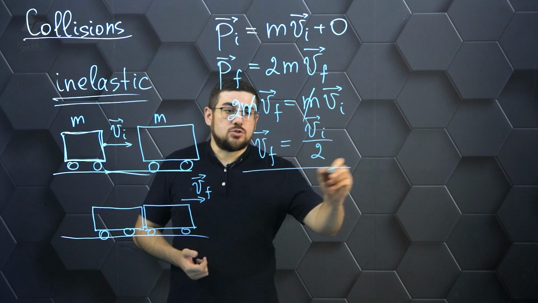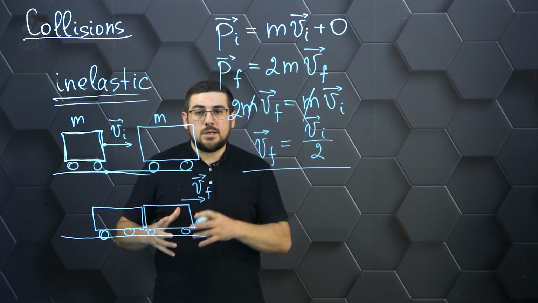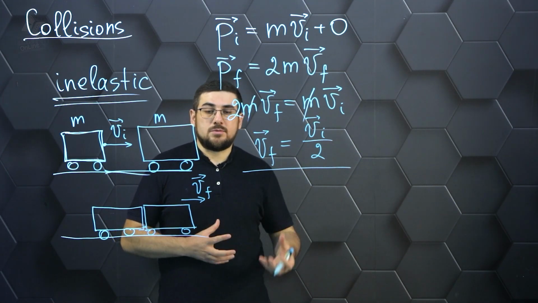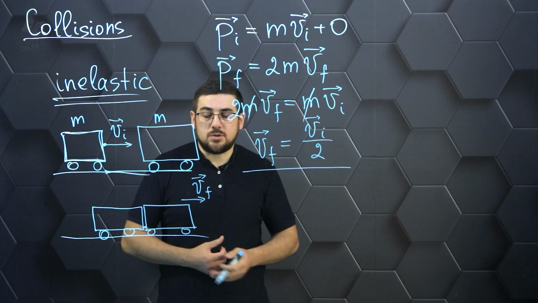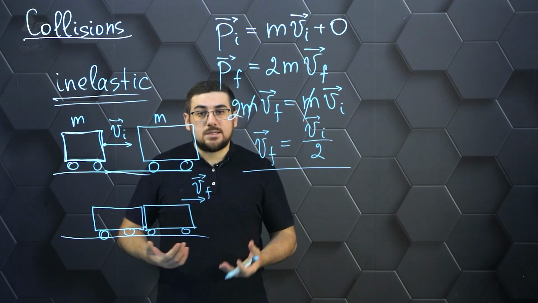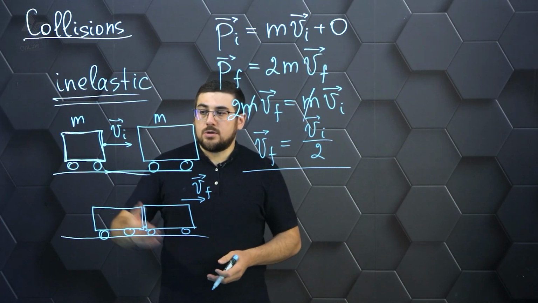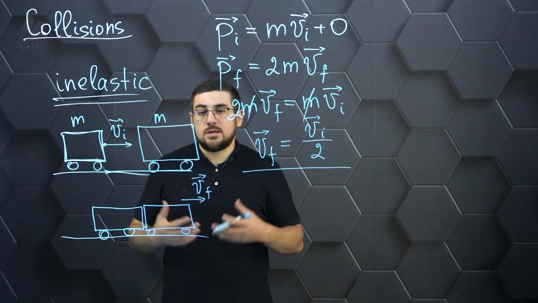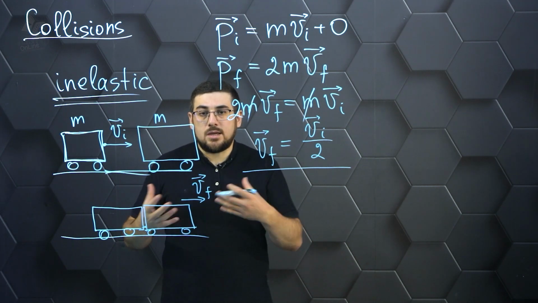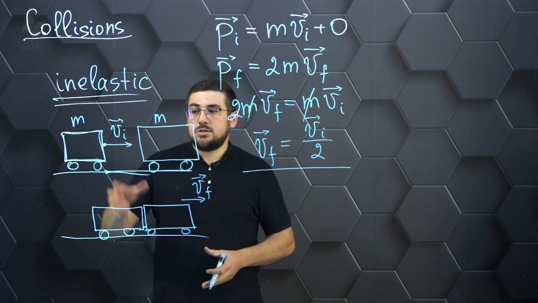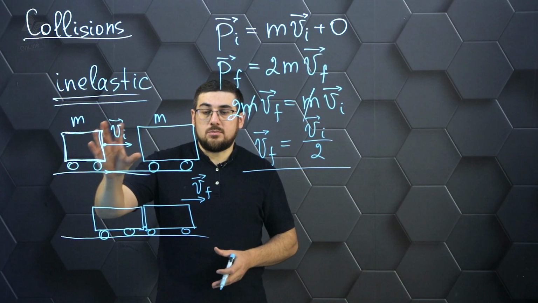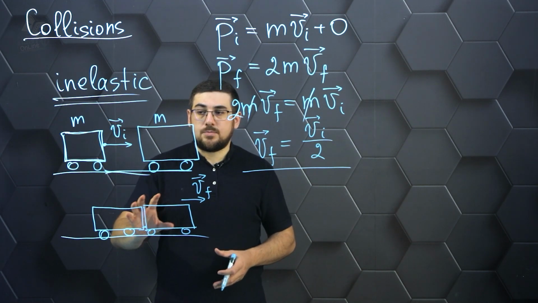So, thus we obtain that the momentum of this system is preserved here, and this allows us to calculate the value of the final velocity. In terms of energy, if we think about what the energy of this system as a whole is and whether it's conserved here, we have to compare the energy of the system at the beginning with the energy of the system at the end. This is very simple.